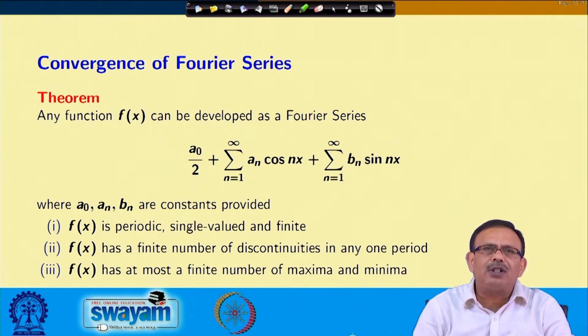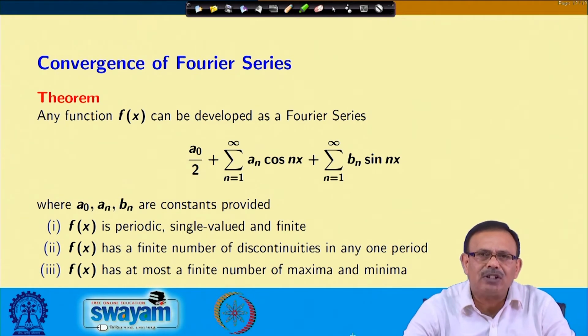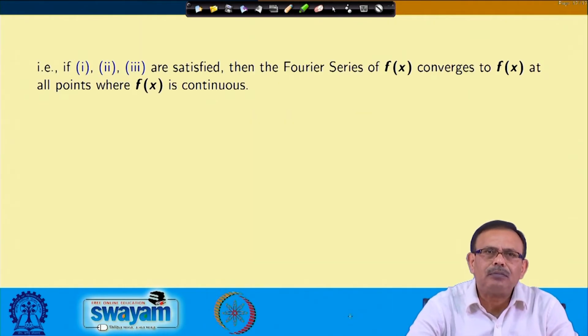So, if a function f(x) satisfies these three conditions, then only we can expand the function f(x) in terms of a Fourier series, that is in terms of sine and cosine series. The function has to be periodic, has to be single valued and the value will be finite. f(x) must have a finite number of discontinuities in a cycle, in a period, and it must have a finite number of maxima and minima.